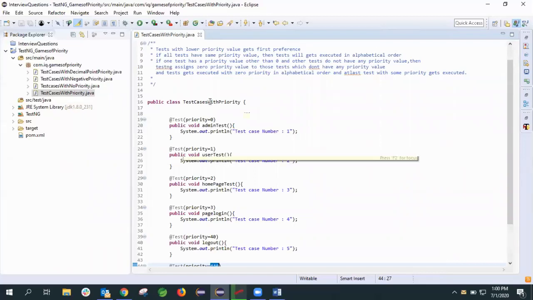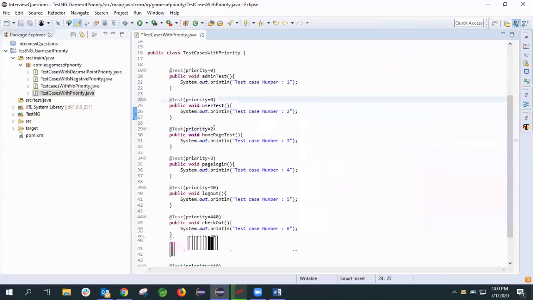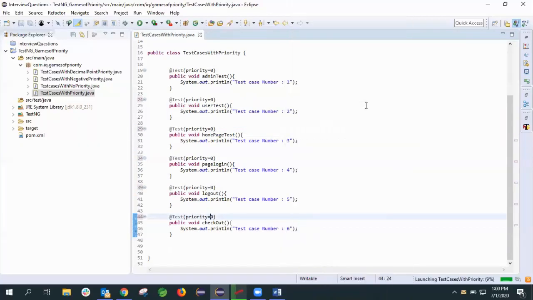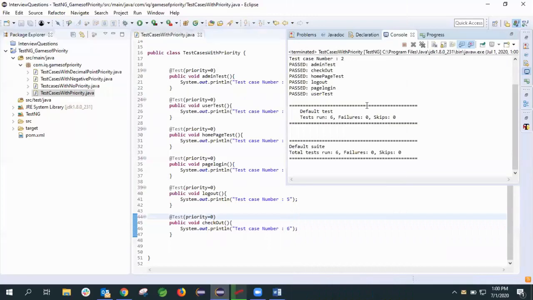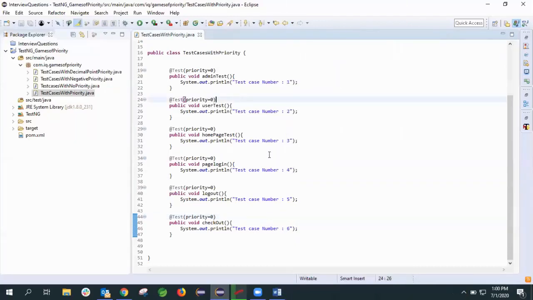Let's consider the next scenario: if all the test cases have the same priority, what will happen? Let's take all the test cases as 0 priority and execute and see. So I'm changing every test case priority to 0. Let's execute now. If you can see here, this got executed in alphabetical order because we have a priority 0.